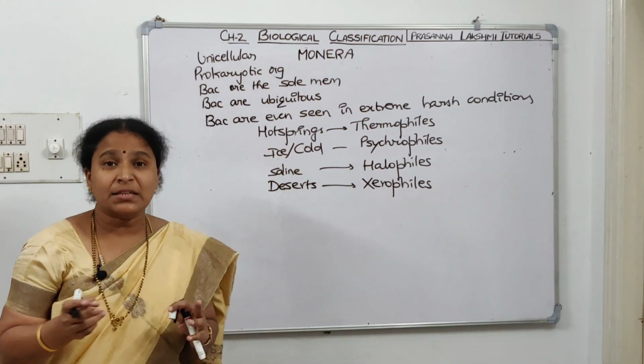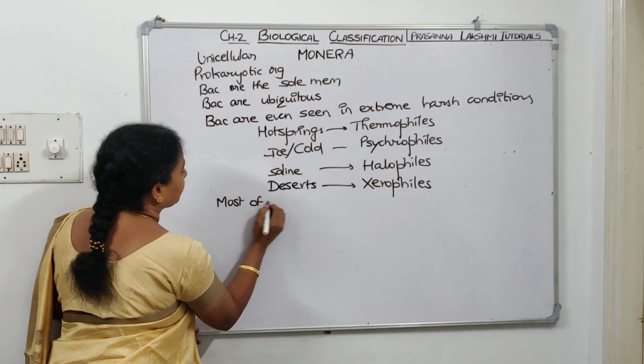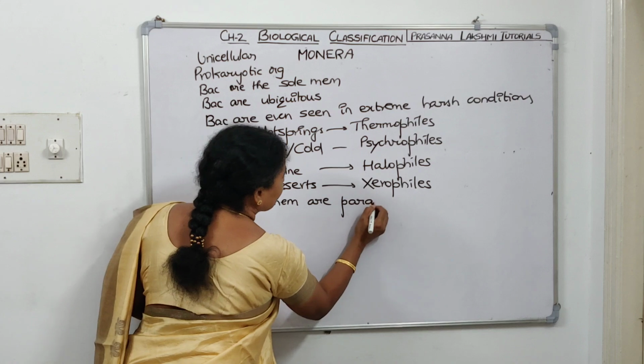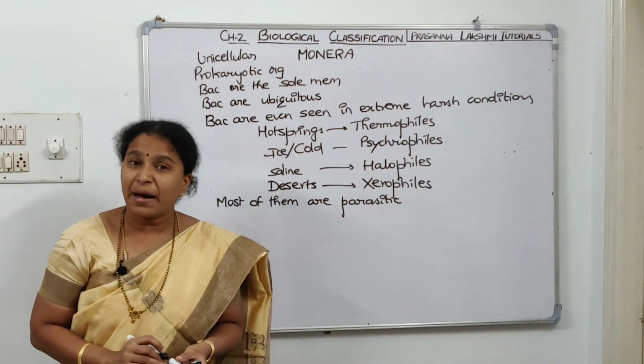And if you see bacteria, most of them are parasitic. They cause diseases. Parasitic means they cannot prepare their own food, they depend on the host for food.